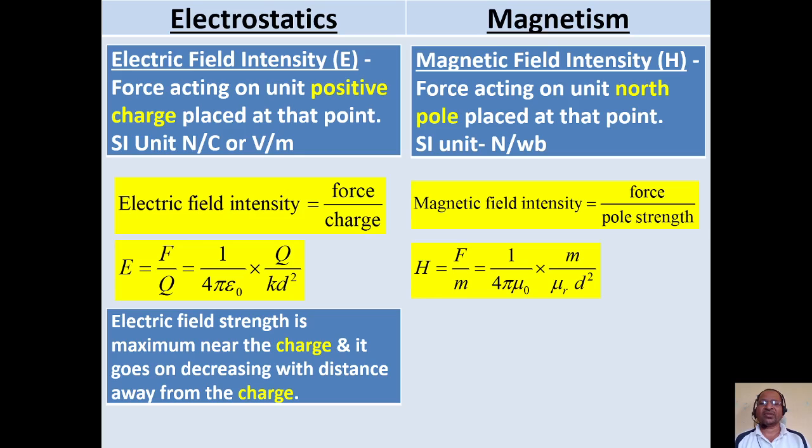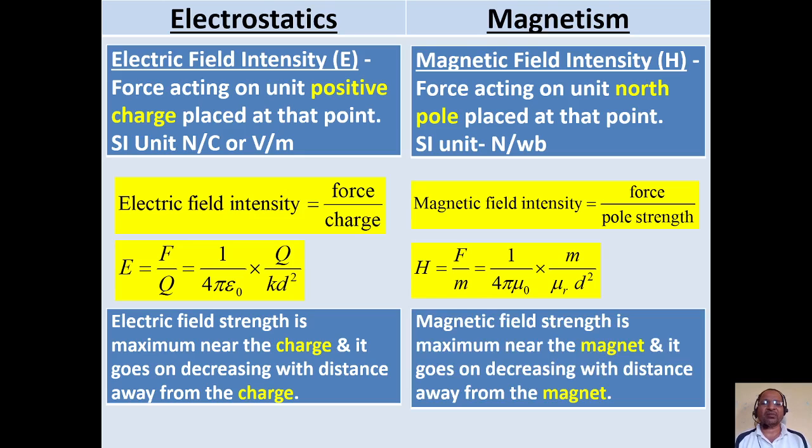Electric field strength is maximum near the charge and it goes on decreasing with distance away from the charge. Near the charge, distance will be less, so force will be maximum and hence electric field strength will be maximum. Away from the charge, as distance is increased, force will go on decreasing and hence electric field strength will be minimum. Similarly, in magnetism, we say that magnetic field strength is maximum near the magnet and it goes on decreasing with distance as we move away from the magnet.